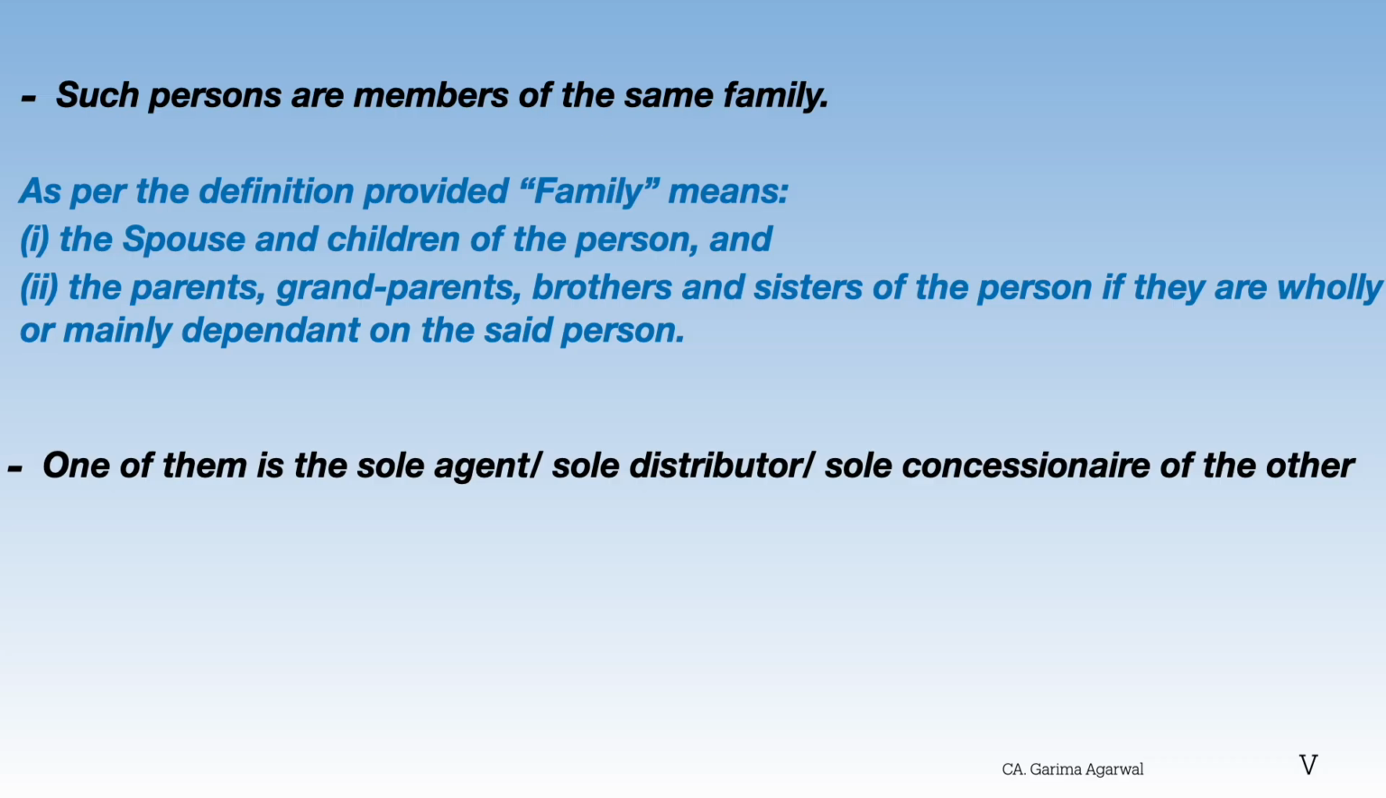Now another example: one of them is the sole agent, sole distributor, or sole concessionaire of the other. So let's understand what this means. In business and law, a sole agent is an individual or a company appointed by a principal to be the only person authorized to represent them or sell their products within a specific geographic area or market. So they are also related persons and any supply between them without consideration will be subject to GST.